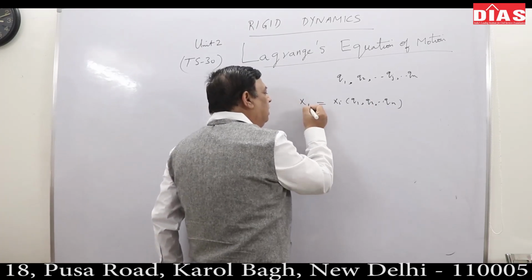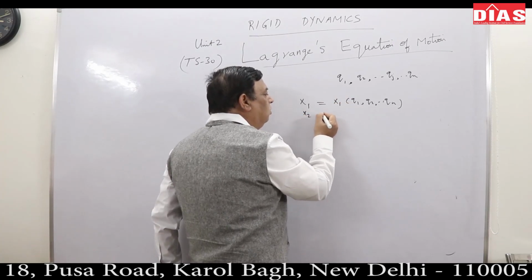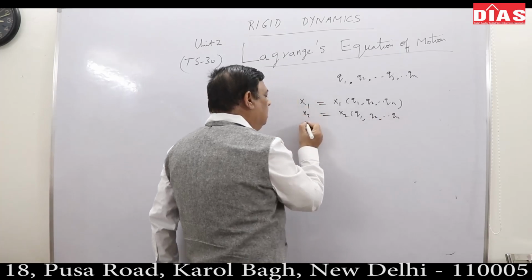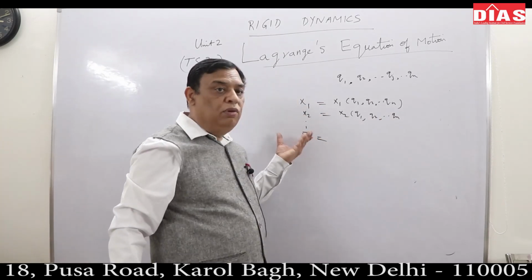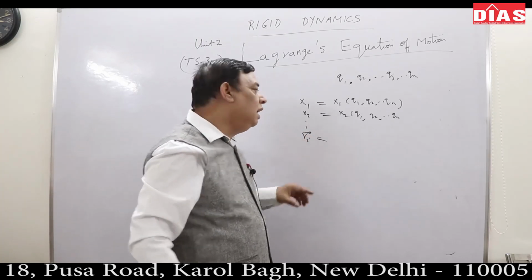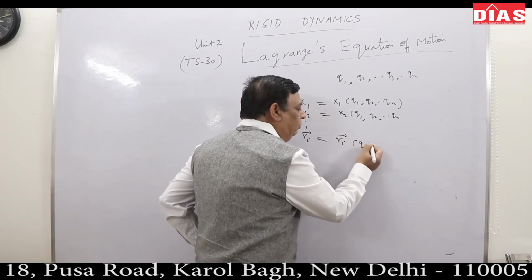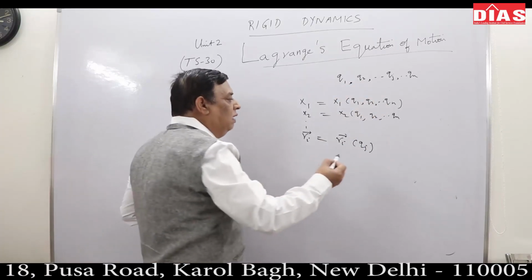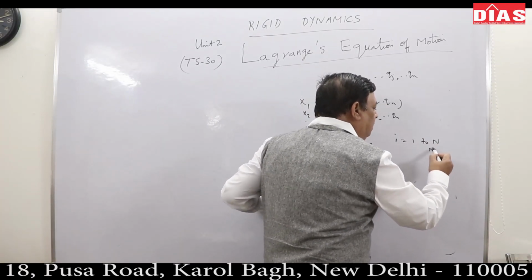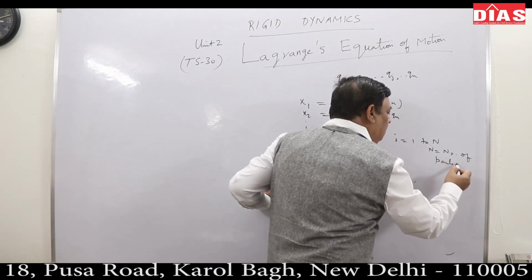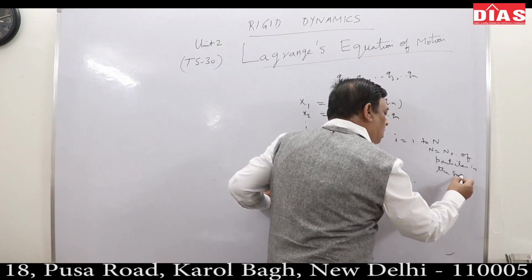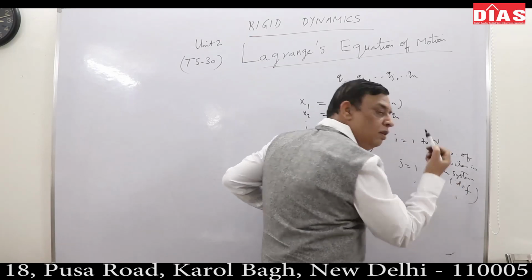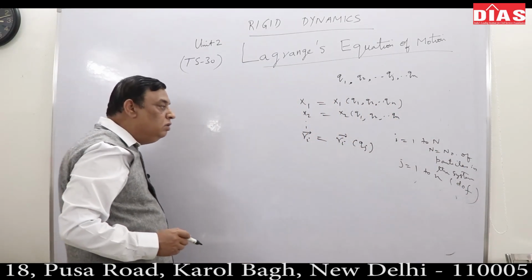Similarly, x2 for the other particle could be written as a function of q1, q2, qn, or very generally qj. The position vector ri of any ith particle can be written as ri of qj. The system has capital N number of particles, so i will always go from 1 to capital N, and j will go from 1 to small n, which is the degree of freedom. So ri can be written as ri of qj.